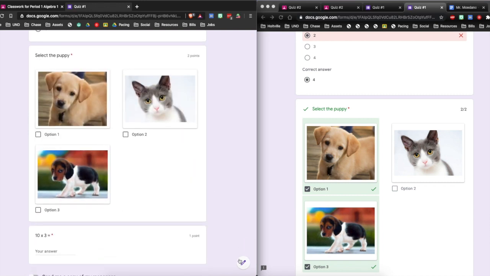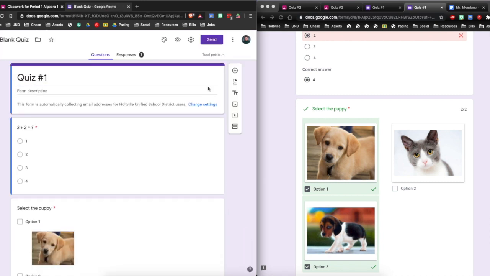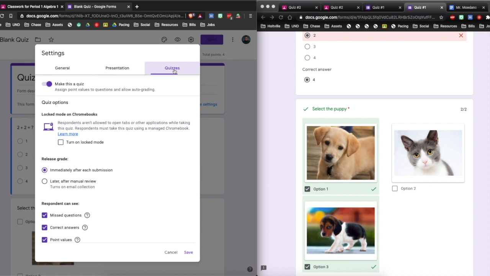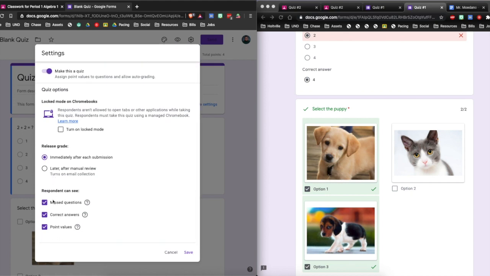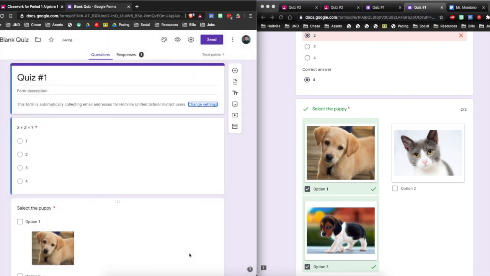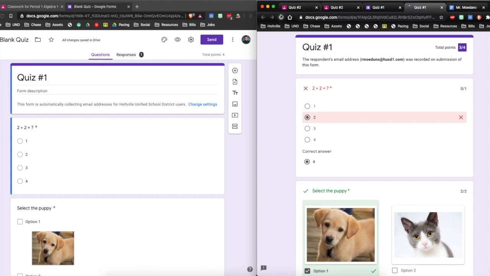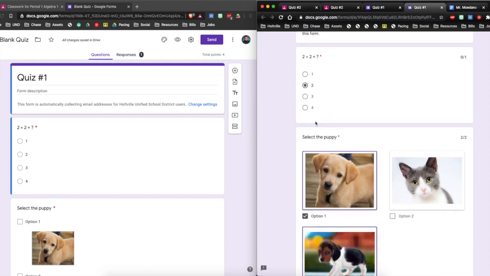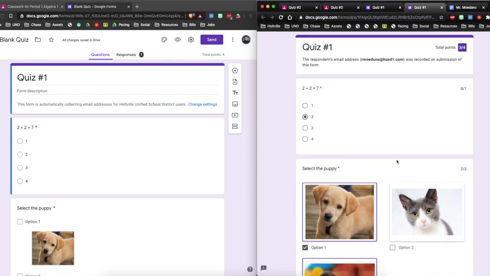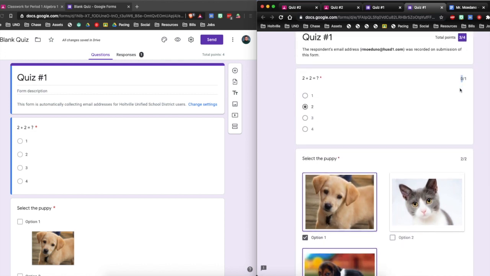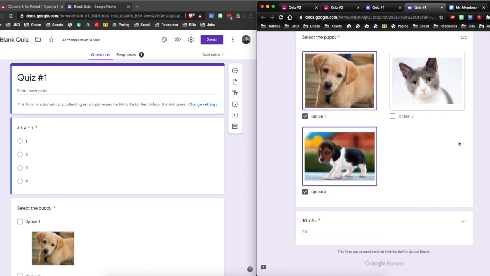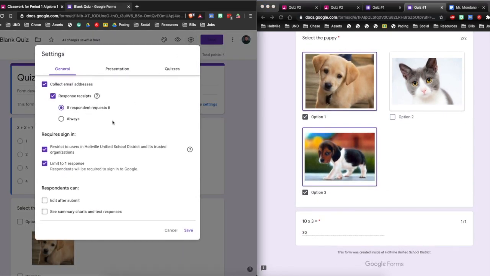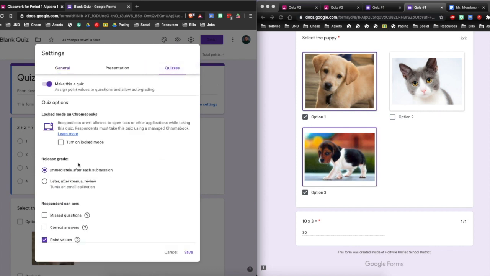If you're gonna use this quiz all day and you want to avoid students from cheating or passing the answers, you can go to the quiz, click on the gear, click on quizzes, make this a quiz. Respondent can see which questions they missed. You can take that out. Which answers are correct later on, and next students, they won't see that again. Let's say if they refresh, notice how the student was unable to see it anymore. They see the score, they see this one they got wrong, they see this they got right, but again, it's not telling them when it was wrong. So it helps if you're going to use a quiz all day. Point values if they want to see it, and etc.